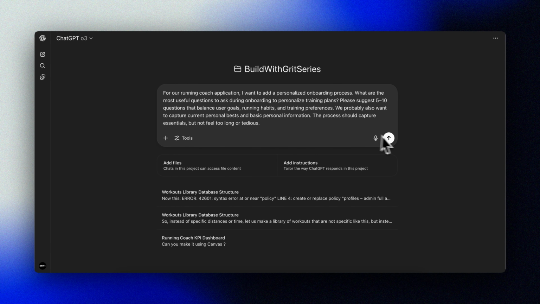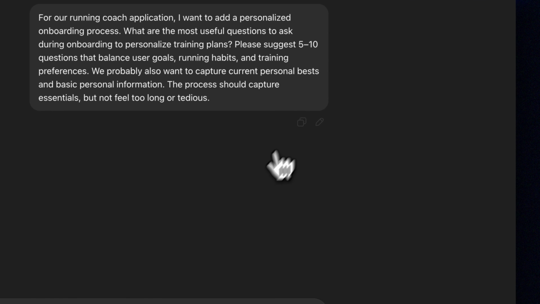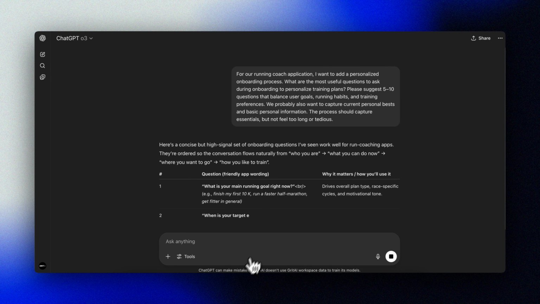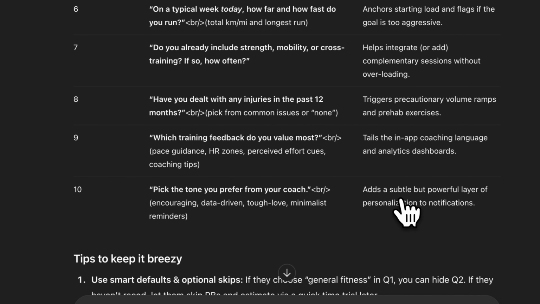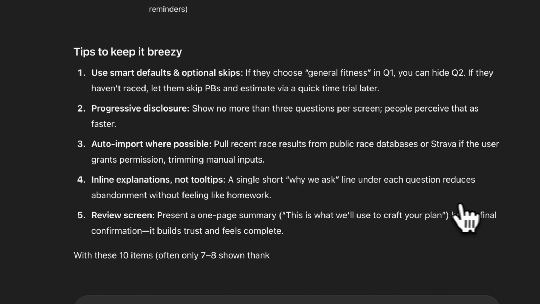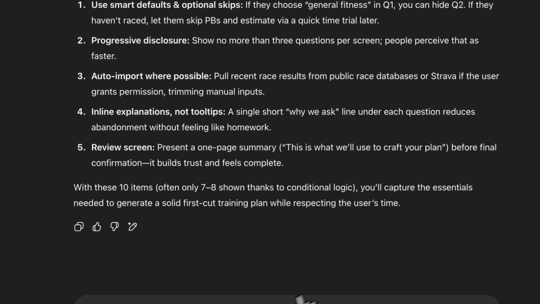We'll ask ChatGPT, for our running coach application, I want to add a personalized onboarding process. What are the most useful questions to ask during onboarding to personalize training plans? Please suggest 5 to 10 questions that balance user goals, running habits, and training preferences. We probably also want to capture current personal bests and basic personal information. The process should capture essentials, but not feel too long or tedious.